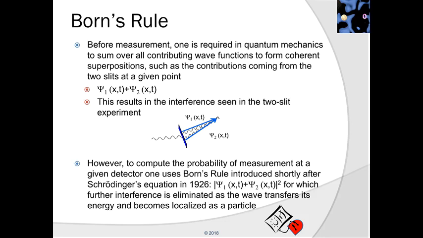And in order to describe that, it was Born and Born's rule that was introduced shortly after Schrödinger. One takes the wave function and squares it, and this eliminates further interference as the wave transfers its energy to only one of the many possible detectors.